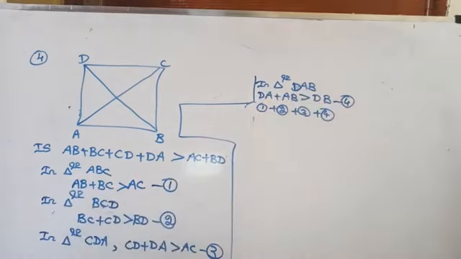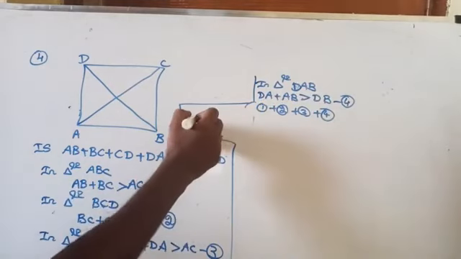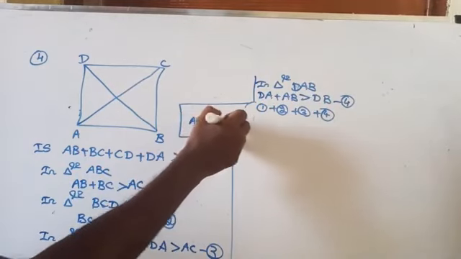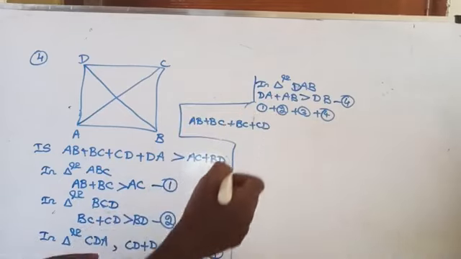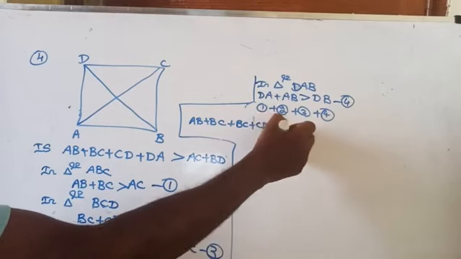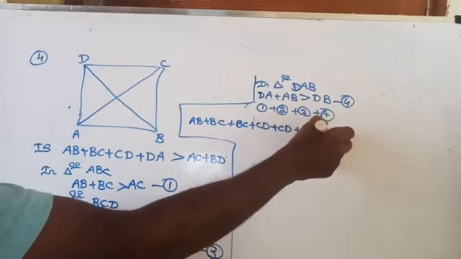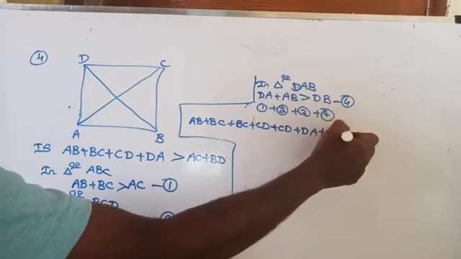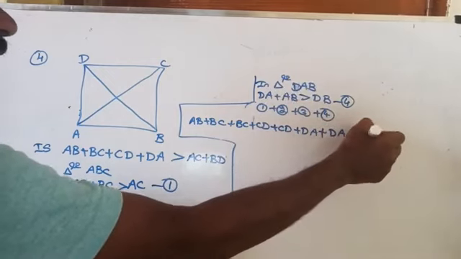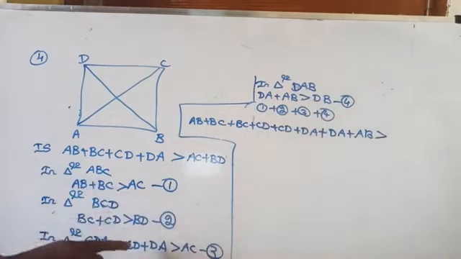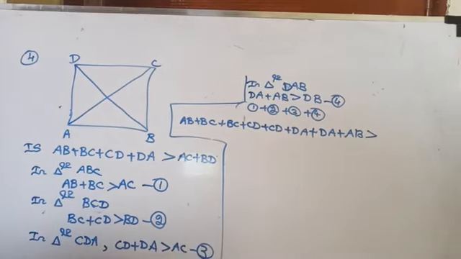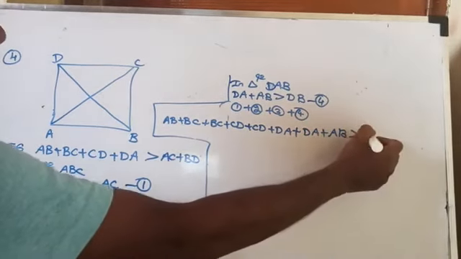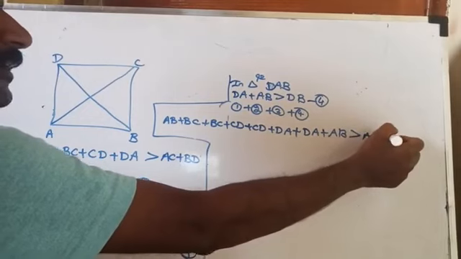First you add the left hand side, AB plus BC, then BC plus CD, plus CD plus DA, plus DA plus AB is greater than AC plus BD plus AC plus BD. Are you getting here? AC plus BD, again plus AC plus BD.